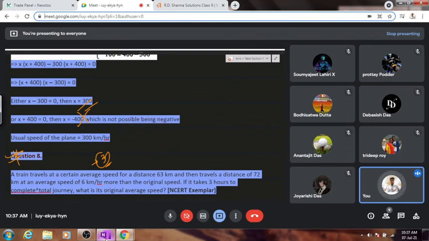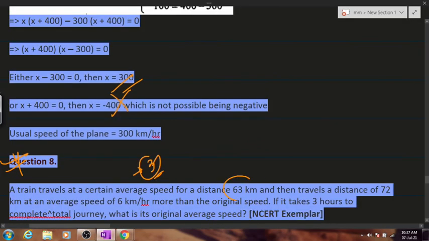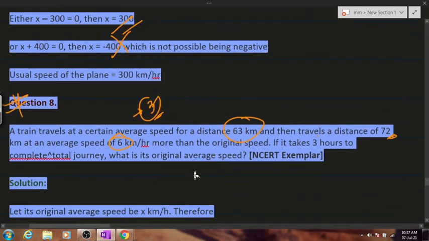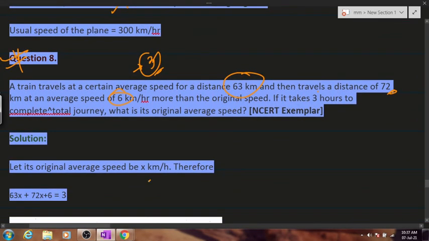A train travels at an average speed for a distance of 63 kilometers and then travels 72 kilometers at an average speed of 6 kmph more than the original speed. So of course over here you have to assume original speed be x. Clear? So, now see out here, it takes 3 hours to complete the total journey, right?